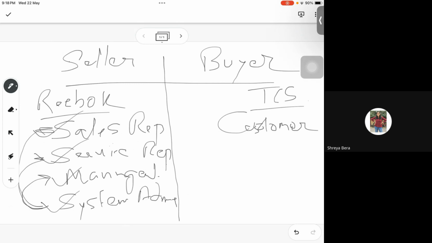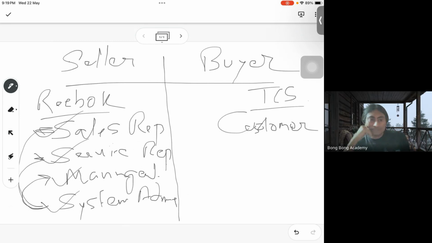So, just clarifying a certain thing: TCS is the customer, and the sales representative, service representative, everybody, they are the employees of Reebok. So these representatives will tell the system administrator what the customers want, and accordingly they would. No. So, what is the job of a system administrator?